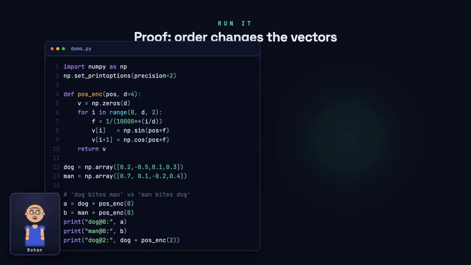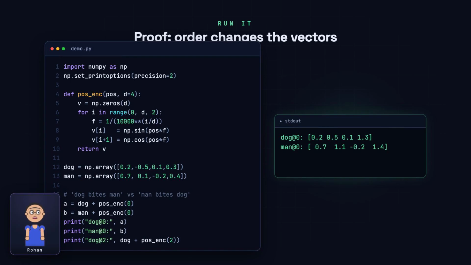Let's confirm it with code. We build sine-cosine position vectors and add them to word embeddings. Watch. Dog at position 0 and dog at position 2 come out as different vectors, even though the word is identical. That difference is exactly the order signal attention needs.